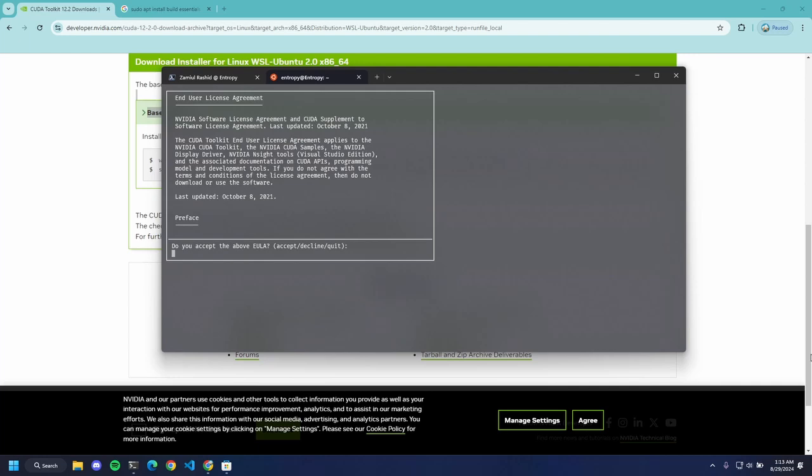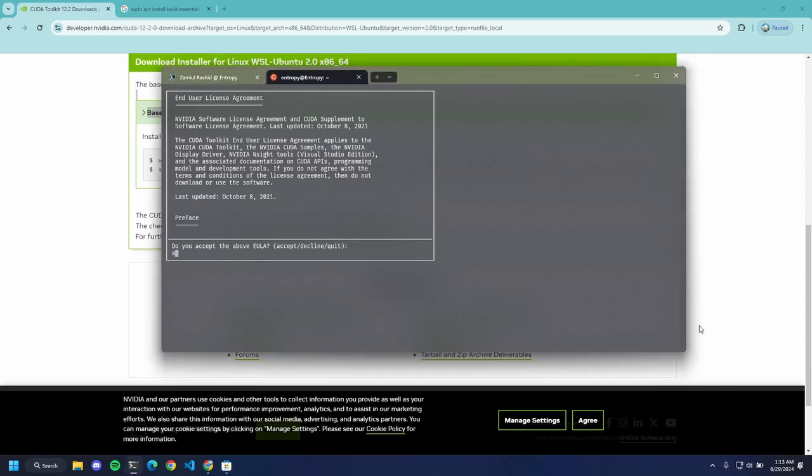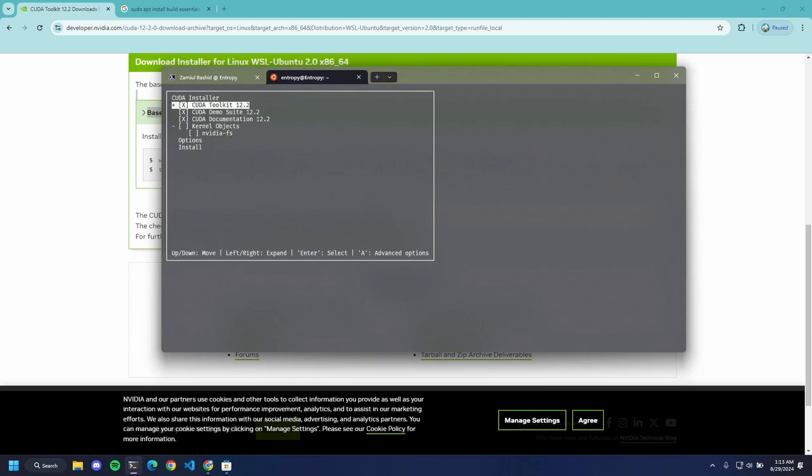Yeah, right. So first of all, we have to accept the terms and conditions. As you can see, we are downloading a very old Nvidia software, Cuda version.